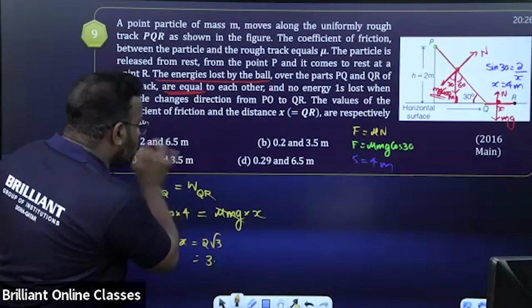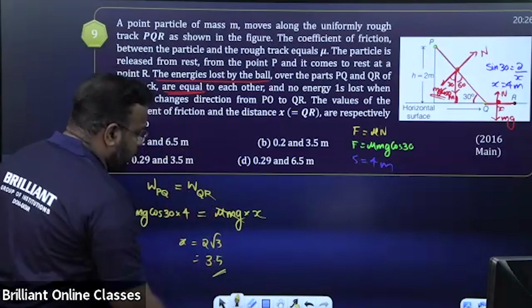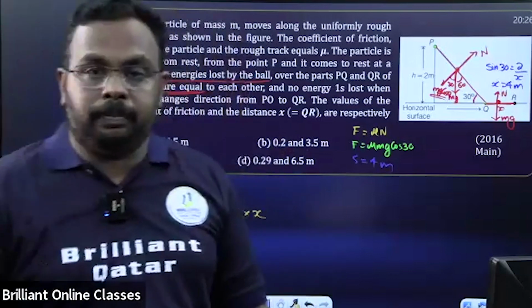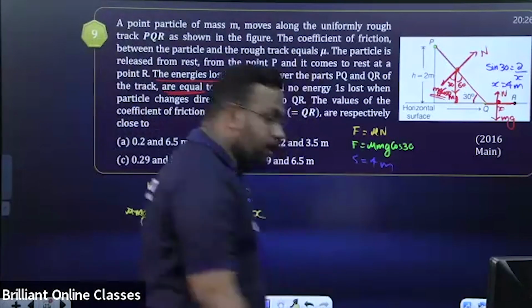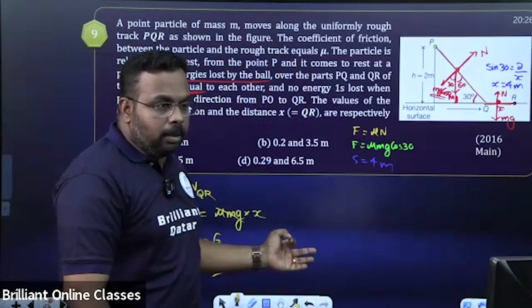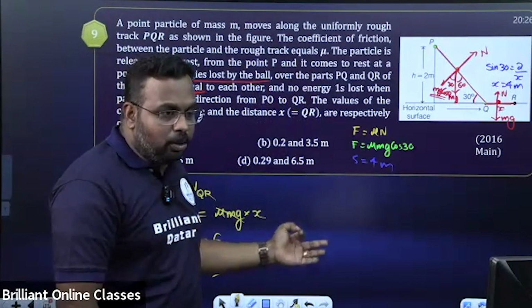They are not asking for the exact value, only the close one, so no need to get the exact number. Close result is 3.5. So X value we got is 3.5. Is that clear? X is equal to 3.5. That part is clear. Can I go to the next?